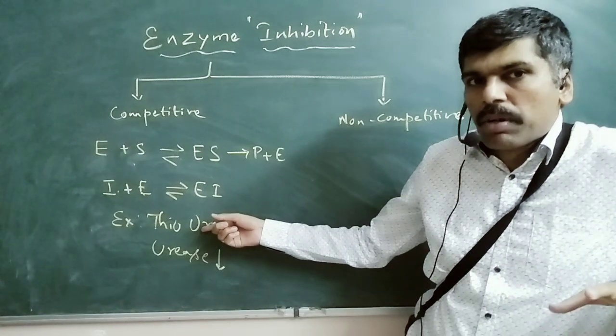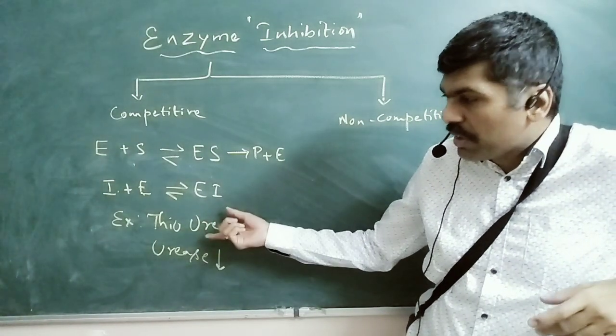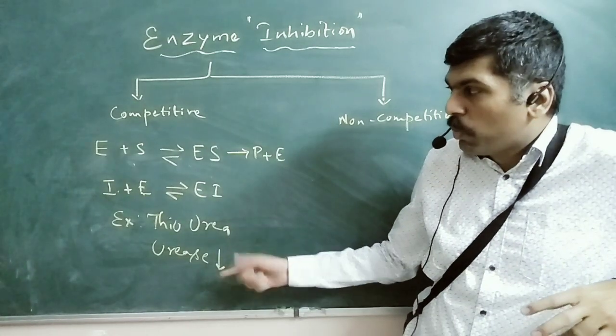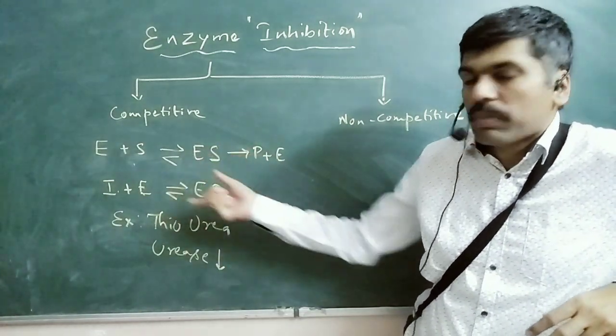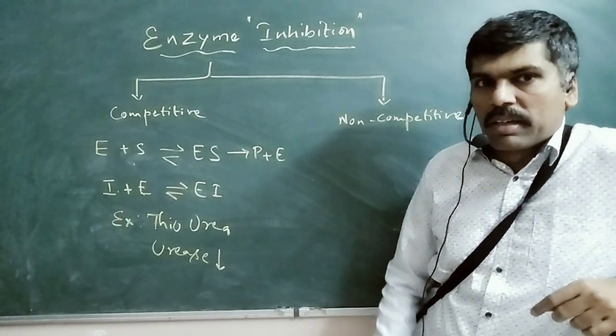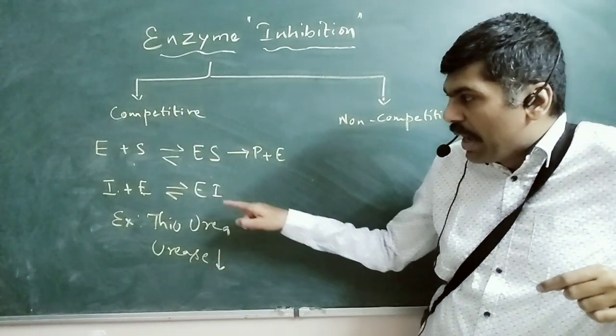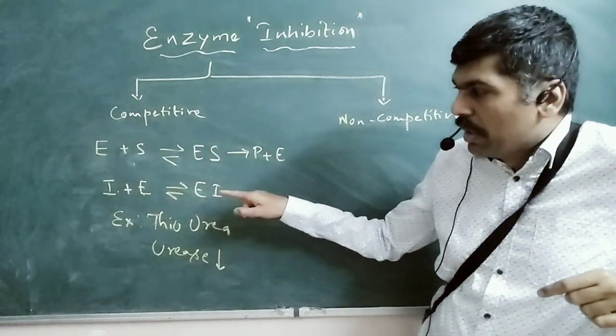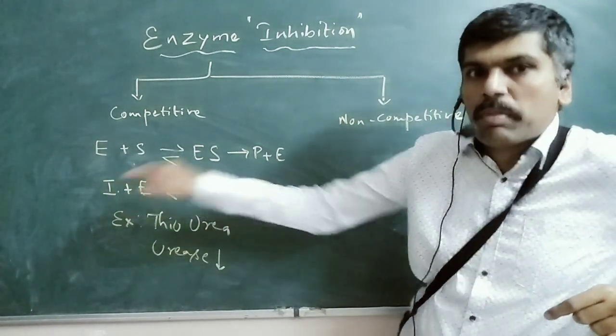Other than that, there is absolutely no change. And therefore structurally thiourea and urea are very similar, and therefore both can fit into the active site of the enzyme urease. Here the rate is decreasing because a new complex is getting formed between the enzyme and the inhibitor.